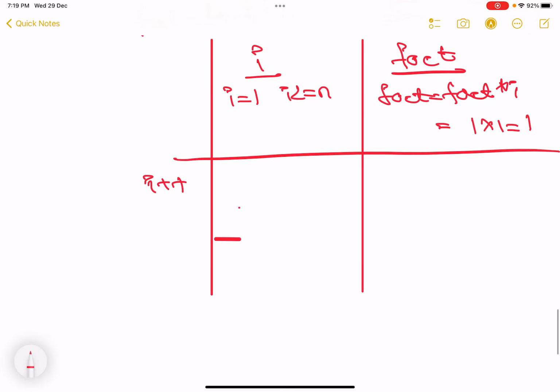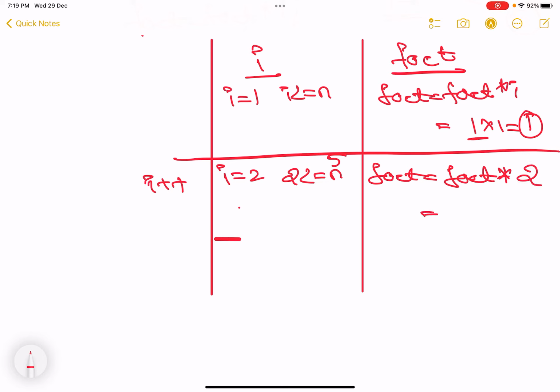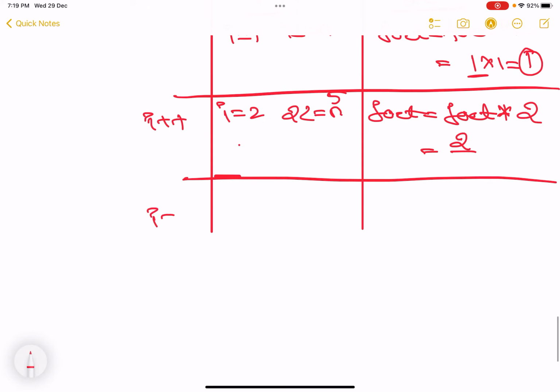You people know i plus plus. Now the value of i is equal to 2. Is 2 still less than or equal to n, that is 5? True. So fact is equal to the previous value of fact, that is 1, into the next number, the i value now is 2. 1 into 2 is 2. Terminate it here. Second iteration complete. Come back. i plus plus.